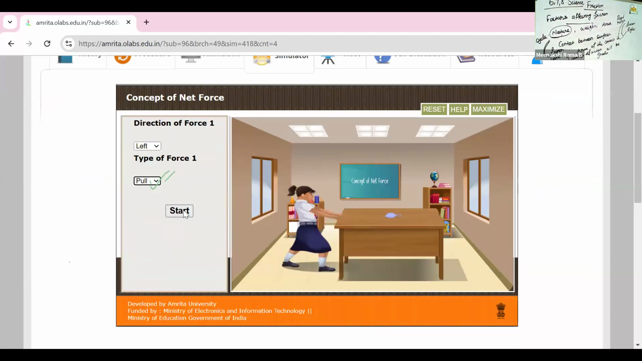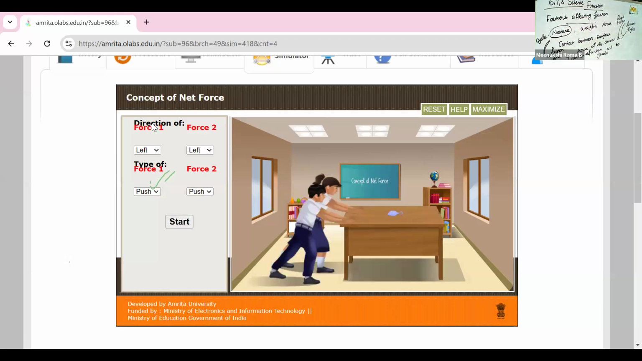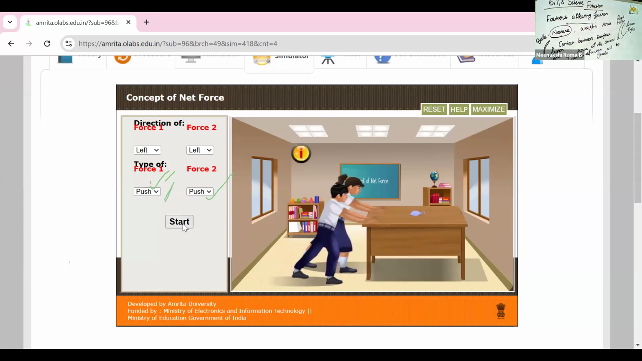This right side pulling. Yes, the benches come backward. So this is the pulling action, opposite side. Next one, there are two directions, force 1 and force 2. Yes, I am choosing left side and left side, same pushing action in both sides. The two students push the benches.